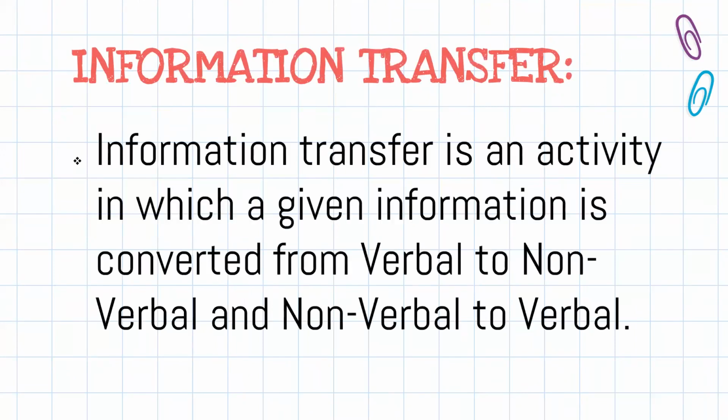Let us see what is information transfer. Information transfer is an activity in which given information is converted from verbal to non-verbal and non-verbal to verbal. That means two types of question will come. One is verbal to non-verbal, that is 6A, and 6B is non-verbal to verbal. You have to write either any one, verbal to non-verbal or non-verbal to verbal.